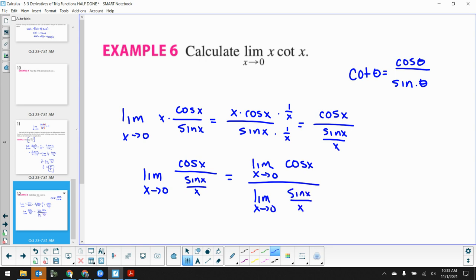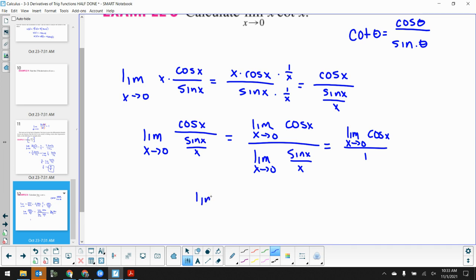What is the limit as x goes to 0 of sine x over x? Ooh, it's not 0, it's 1. So this is the limit as x goes to 0 of cosine x. And if it's over 1, that can just go away, right? Now we just have to evaluate that. The limit as x goes to 0 of cosine x.